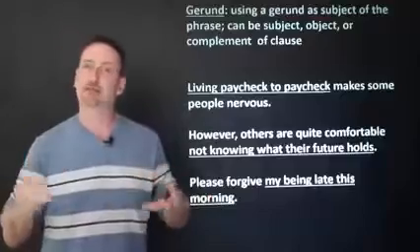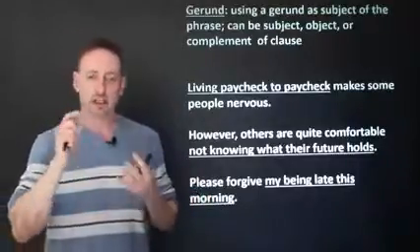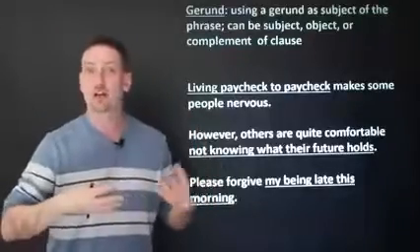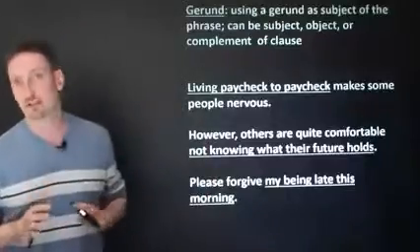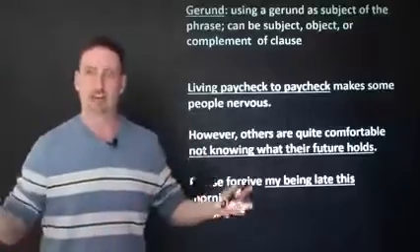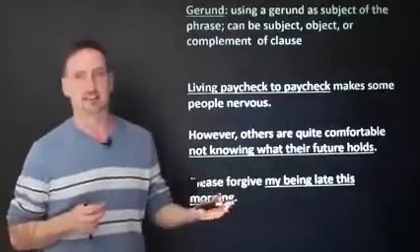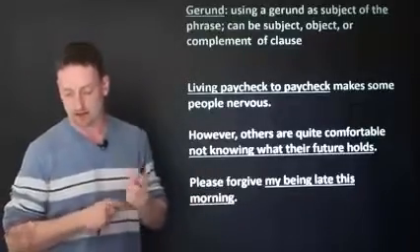So here I have a phrase that begins with a gerund. Now, a lot of people forget that just because you're using this gerund as a noun, don't forget that the gerund is still technically a verb, okay? If it needs an object, give it an object. Make the phrase complete. So I'm going to use it the same. I'm going to use it as a subject, an object, or a complement of a clause.